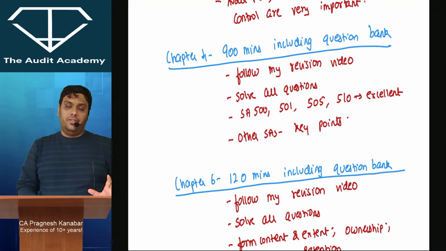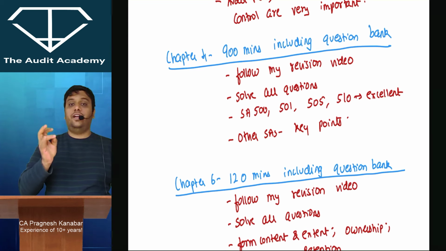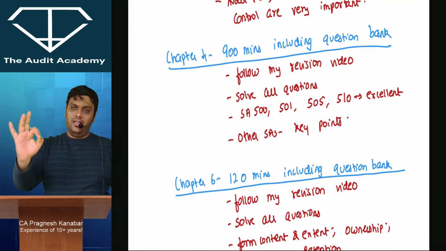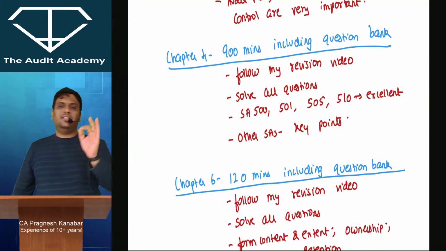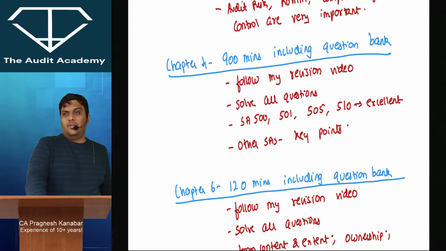You can follow my revision video to get a better idea about what needs to be done. Solve all questions. SA 500, 501, 505 and 510. You should be excellent in these standards. For other standards, even if you finish the key points quickly, that is fine. In this particular chapter, you may take a lot of time in SA 530 audit sampling. So if you want to finish that particular discussion only from my revision video, then also it is fine.